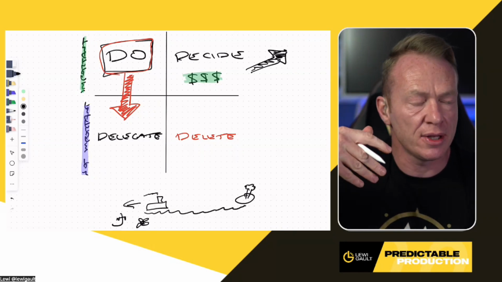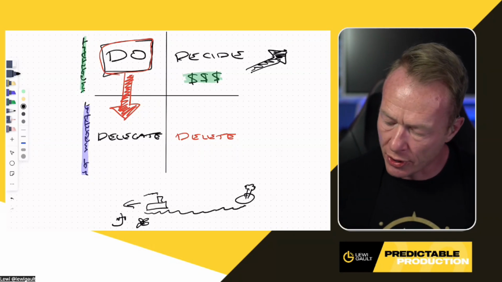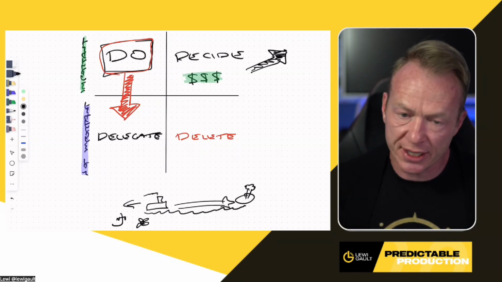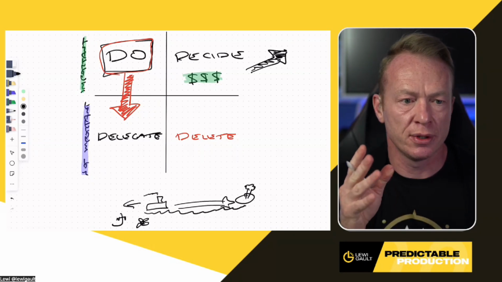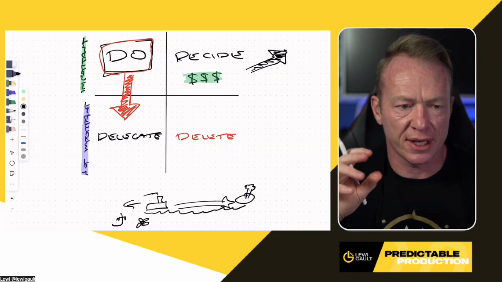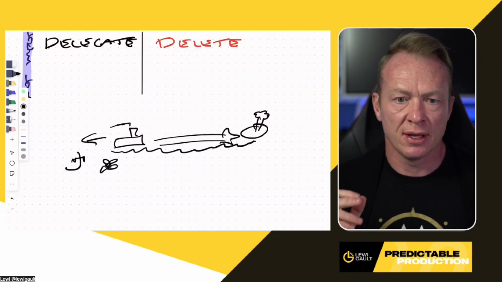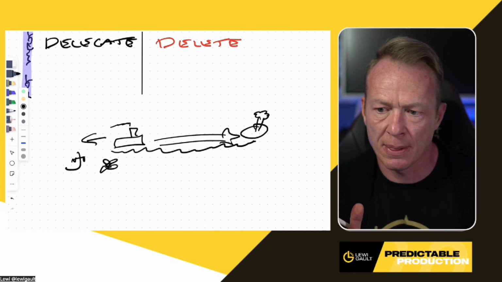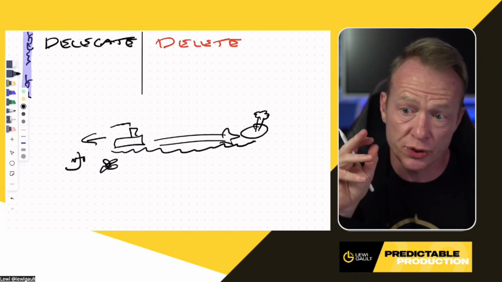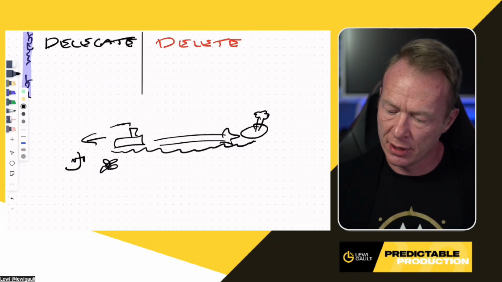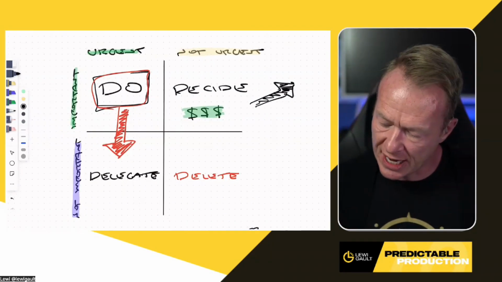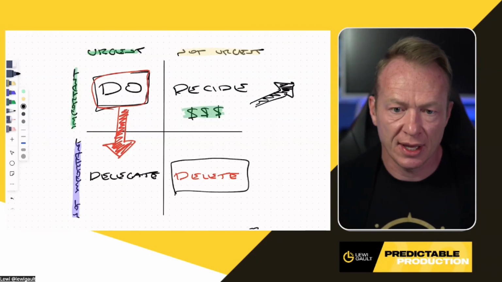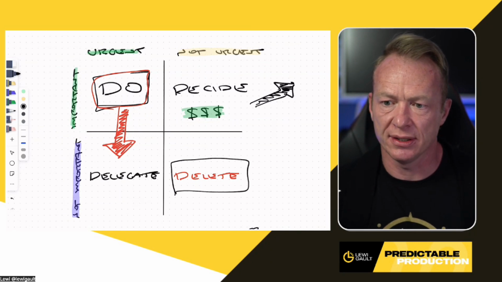Are they dragging me back? Are they dragging me down? Are they keeping me stalled out? Or are they shooting me forward at light speed to get closer to my goals? And it's a powerful thing when you start to think about this. The tasks you're doing on a daily basis, when you look back in your calendar, when you track your time, are those things getting you towards your goal, or are they holding you back from it? And these are where tasks need to be deleted and meetings need to be deleted.